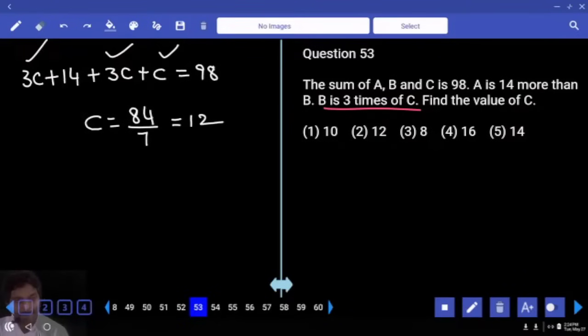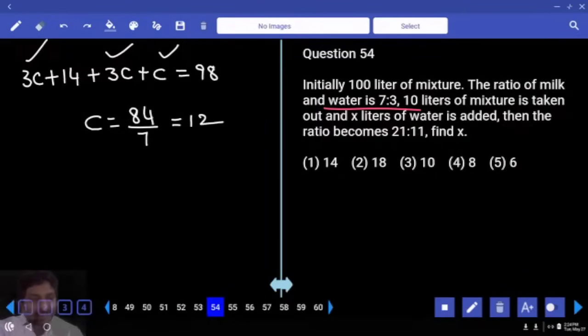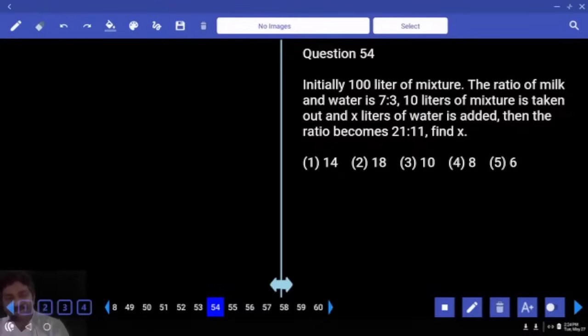Initially 100 liters of mixture. The ratio of milk and water is 7:3. 10 liters of mixture is taken out and X liters of water is added. Then the ratio becomes 21:11. Find X. Fourth time this is coming. Mixture concept in today's session.